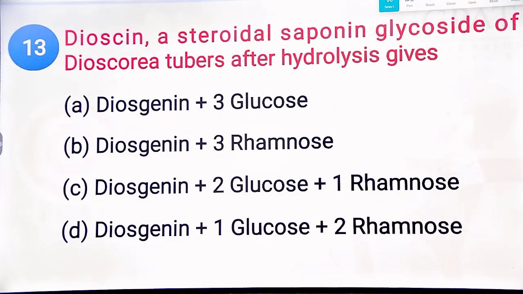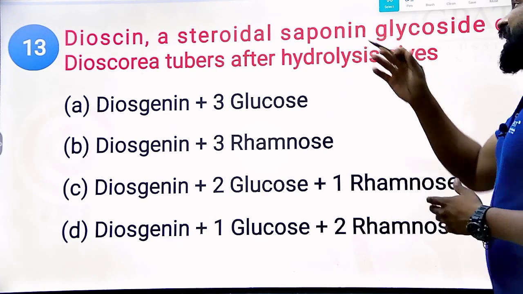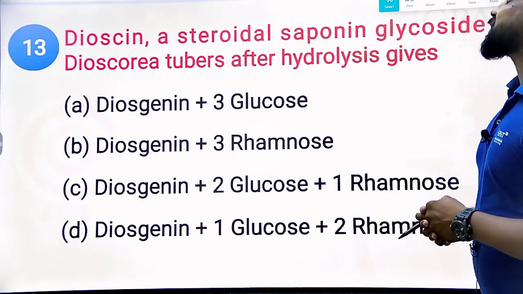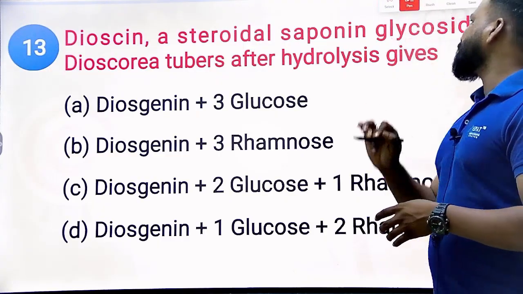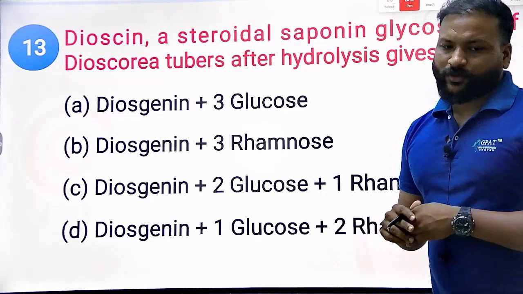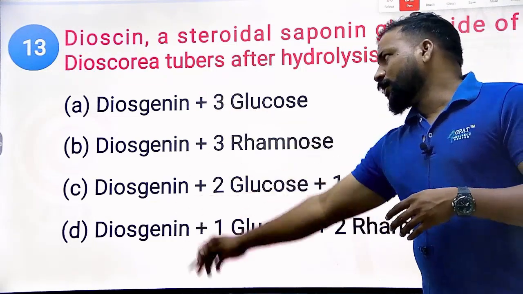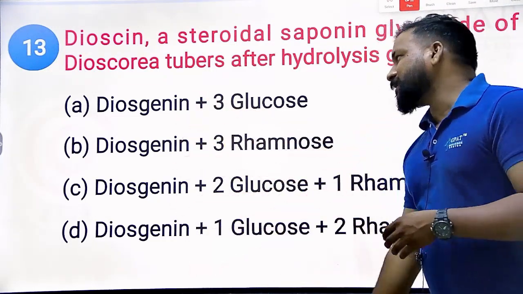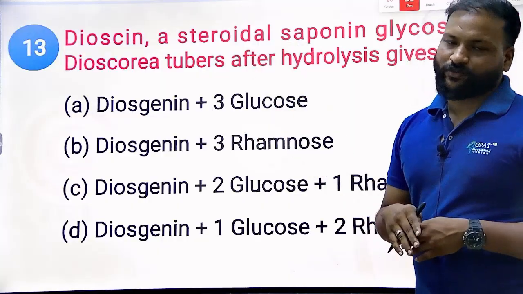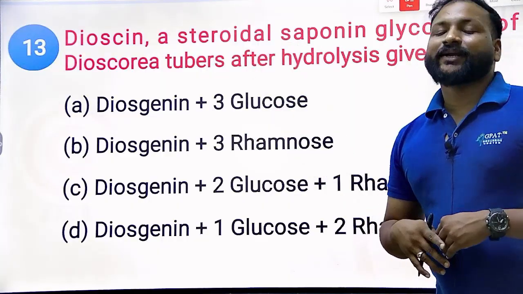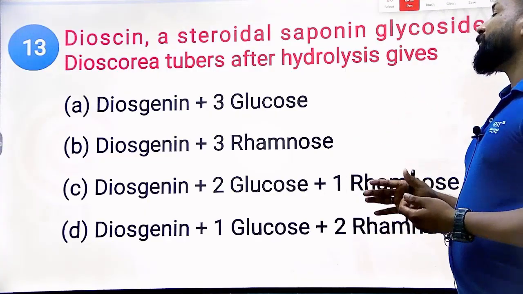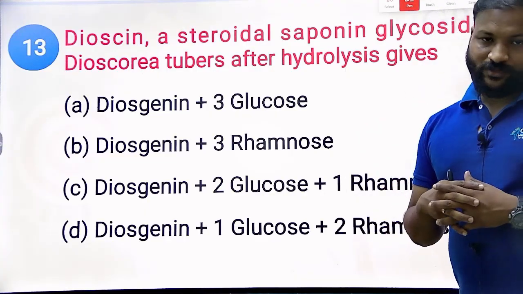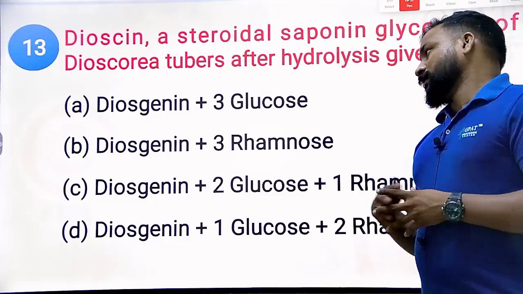Next question is diosgenin, a steroidal saponin glycoside of Dioscorea tubers after hydrolysis. Okay, obviously any glycoside should give a sugar moiety and a non-sugar moiety. Clear? Obviously the non-sugar moiety is there, which means an aglycone moiety is there. But what sugar is it ultimately going to give? Dioscorea deltoidea. Okay, Dioscorea tubers, which is known to be a steroidal saponin. Okay, but it's majorly a steroidal saponin.